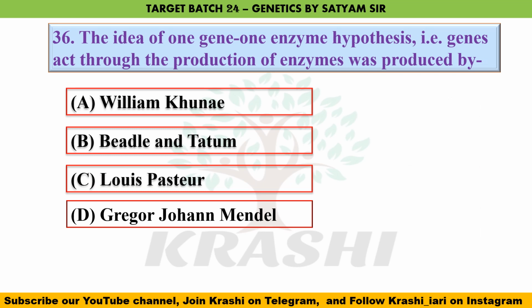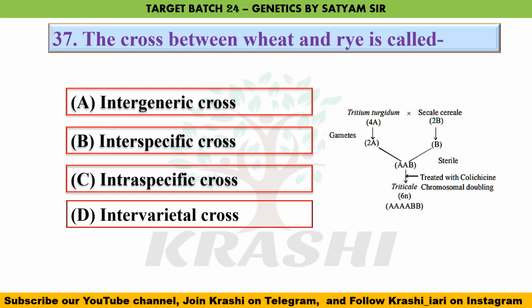Question number 36. The idea of one gene, one enzyme hypothesis, that is, genes act through the production of enzymes, was proposed by. The correct answer is option B, Beadle and Tatum. This proved that each gene produces a single enzyme. Question number 37. The cross between wheat and rye is called. The correct answer is option A, intergeneric cross, which led to the formation of triticale. Intergeneric cross is done between the different genera of the same family.